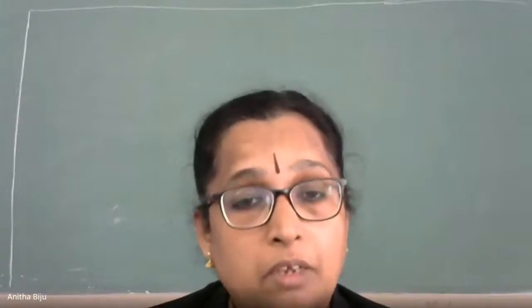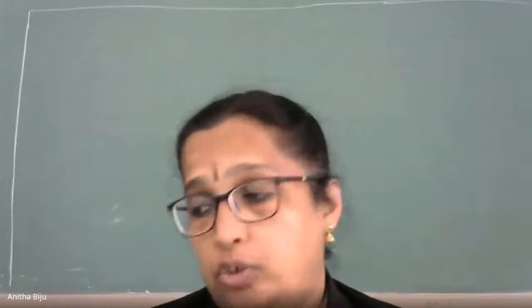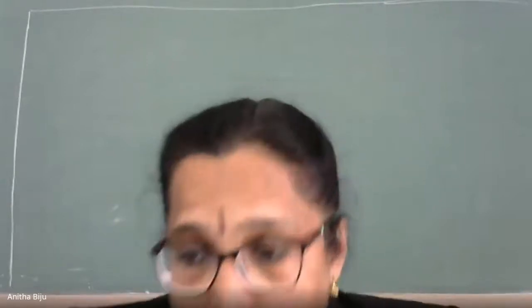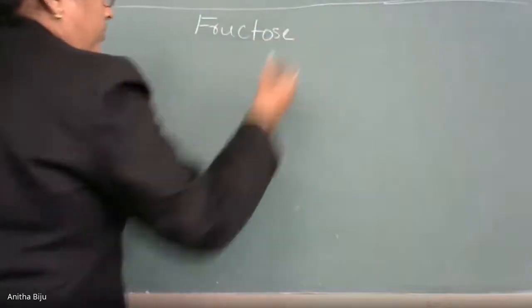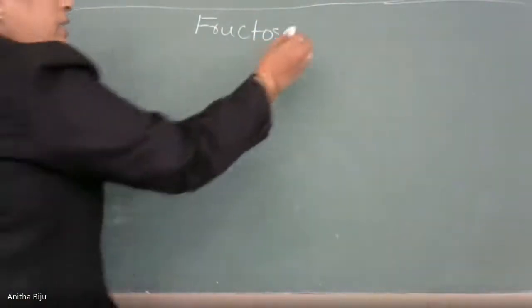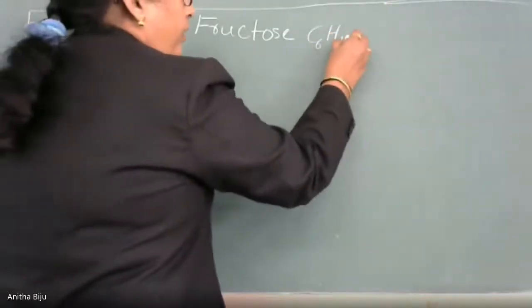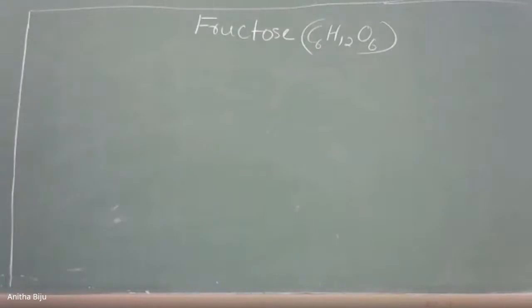Now let us think about the next monosaccharide, and that is fructose. You can write the heading fructose. The molecular formula of fructose is C6H12O6. It is the same as that of glucose, but the difference is that